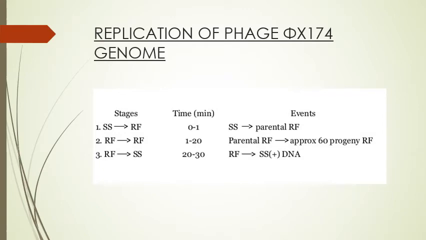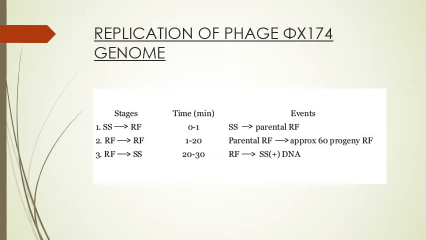And the next step is replication, and it happens in 3 stages. In the first stage, the single stranded form is converted into the replicative form, which takes 1 minute of time, and the event which occurs in this stage is that the single stranded form is converted into the parental replicative form.